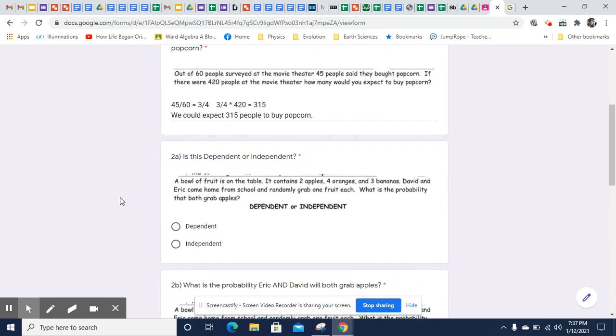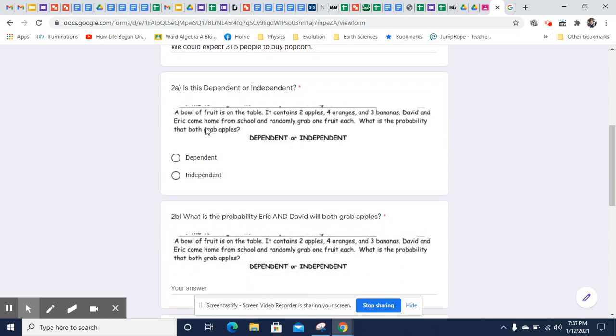Now let's take a look at the next question. We have a bowl of fruit that's on the table. It contains 2 apples, 4 oranges, 3 bananas, and David and Eric come home from school and randomly grab 1 fruit each. What's the probability they both grab apples?